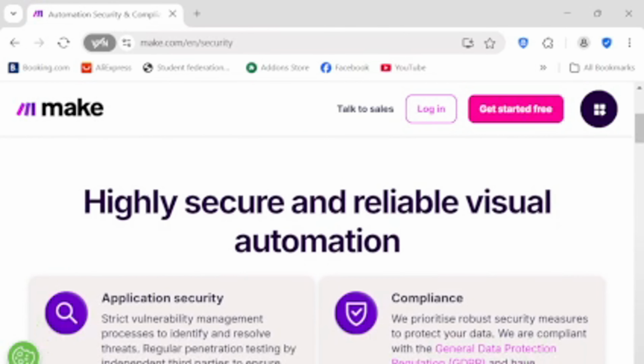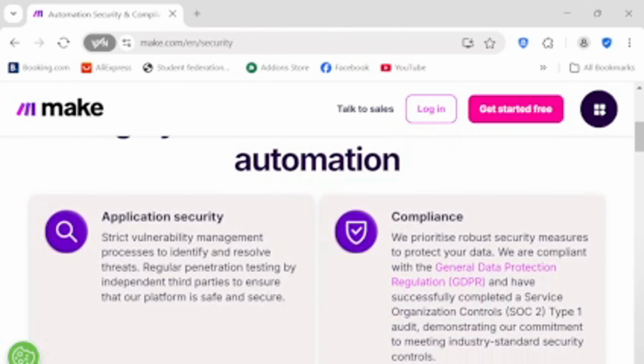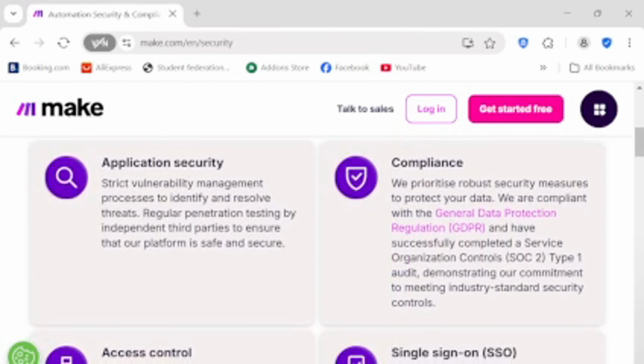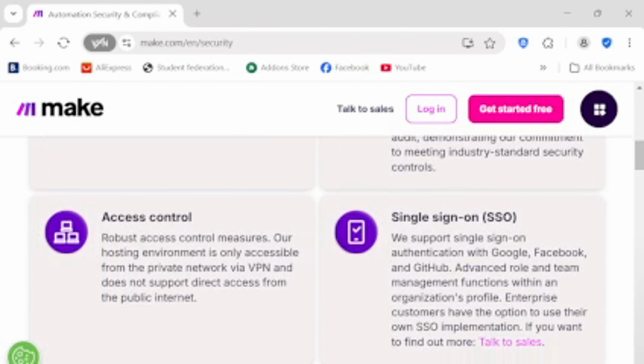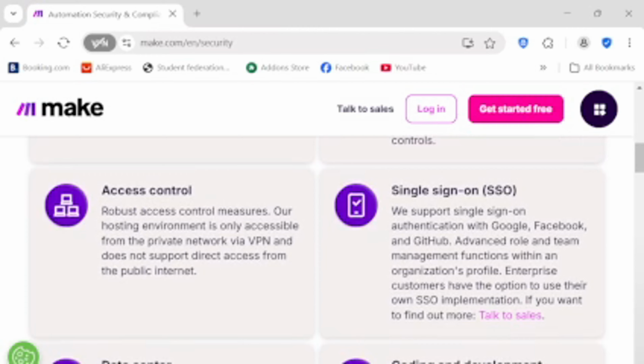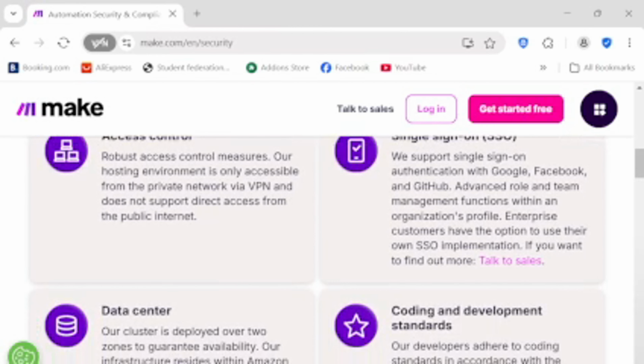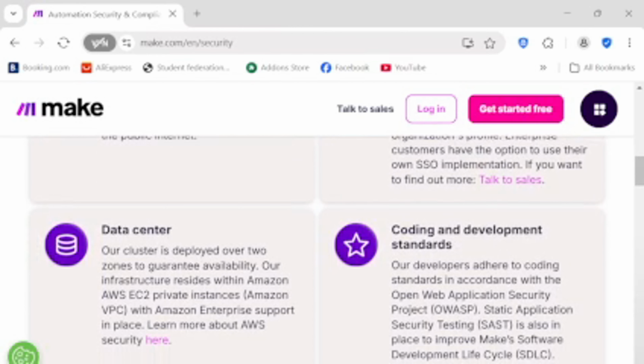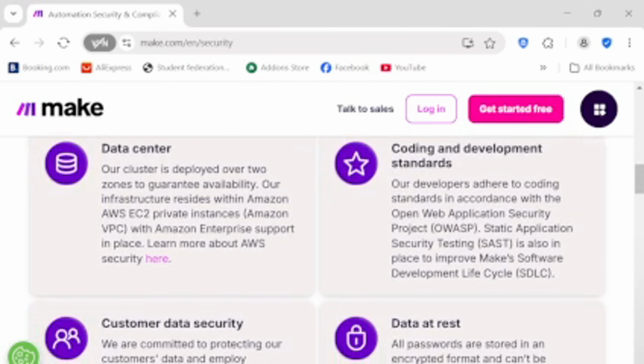Security and reliability. Enterprise-grade security, reliable performance. Security and reliability are paramount. Make employs enterprise-grade security measures to protect your data and ensure your automations run smoothly and dependably. We understand you're entrusting us with critical processes.